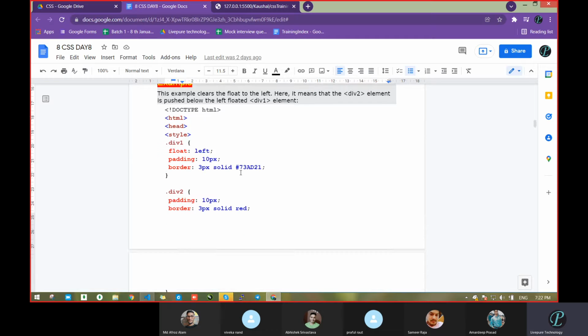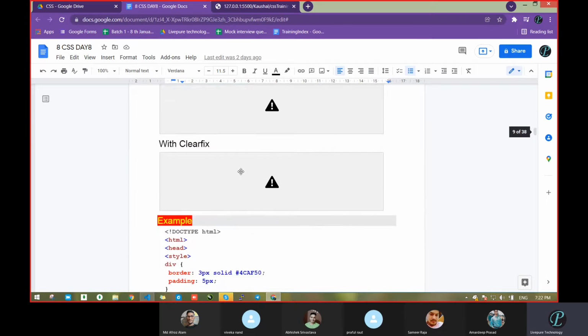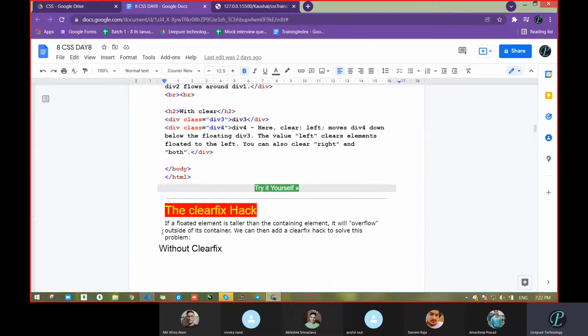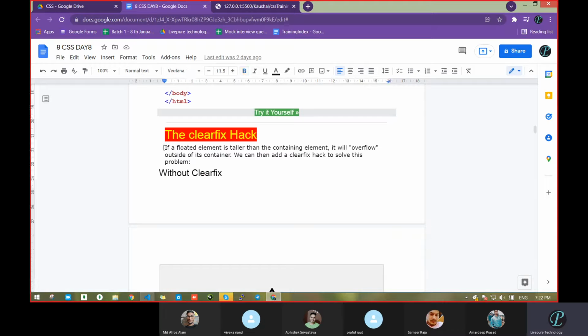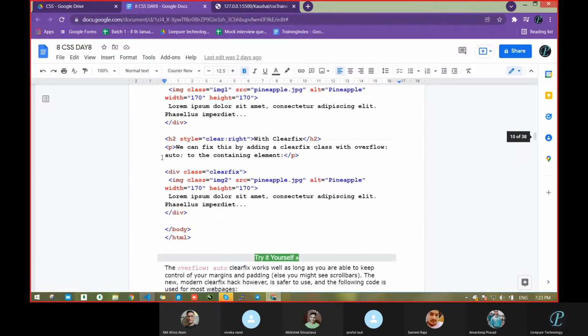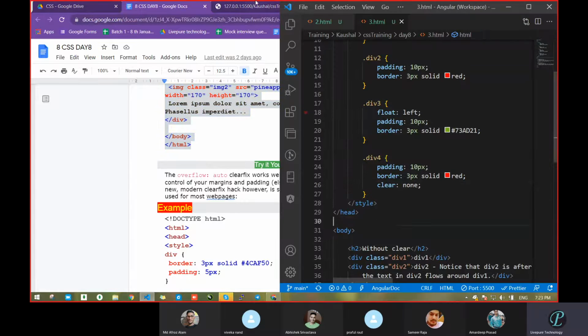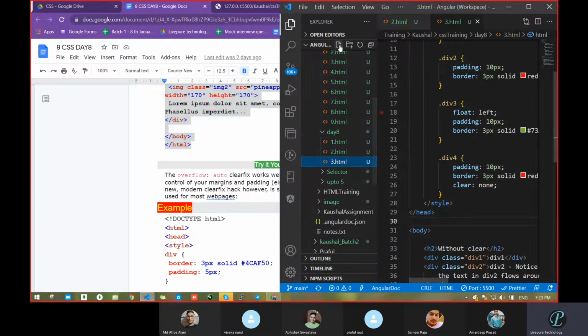Inherit, just do some R&D over this, you will get it, but we are not using this much. These are not very important, but you can do R&D and you will get the idea. That's it. Next is the clearfix hack. If a floated element is taller than the containing element, it will overflow outside the container. We can use the clearfix hack to solve this problem, like the overflow we saw in the morning, correct? Let's see this also. These are many topics, but not very important, but we will not skip a single topic.